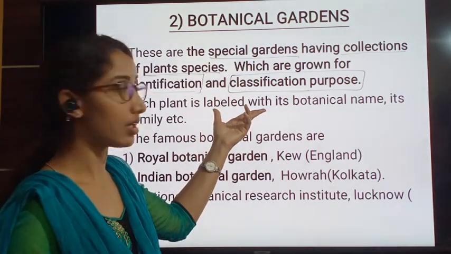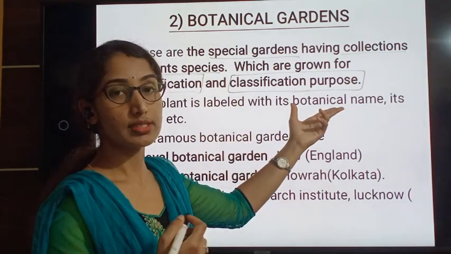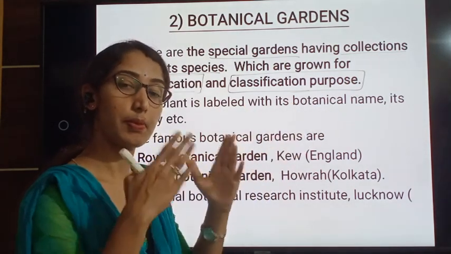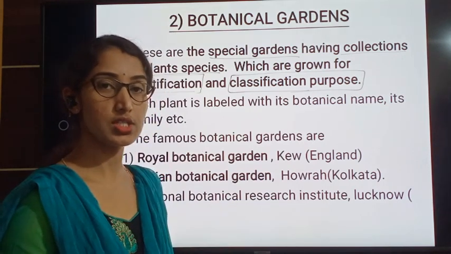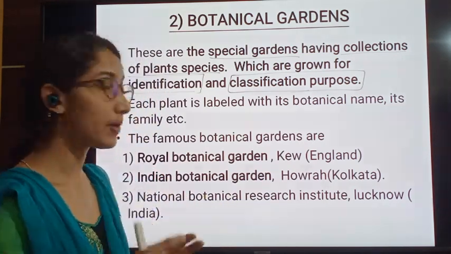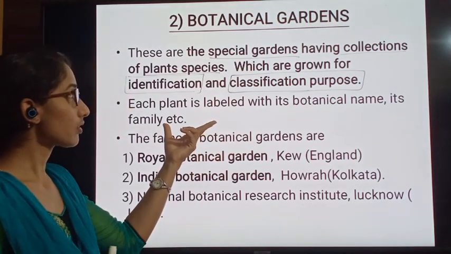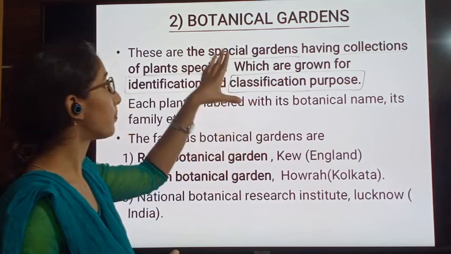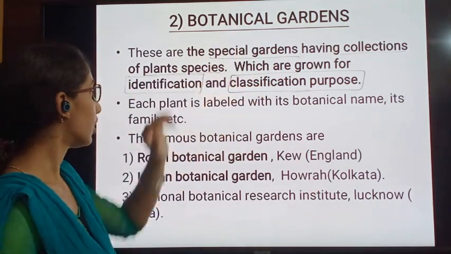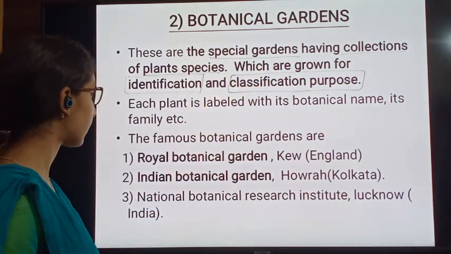They will be labeled with the scientific names and which family, genus or species that plant belongs to. Like this, the complete information is given with name boards for the plants grown in the botanical gardens.